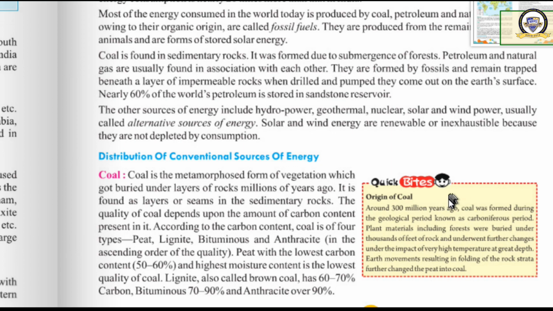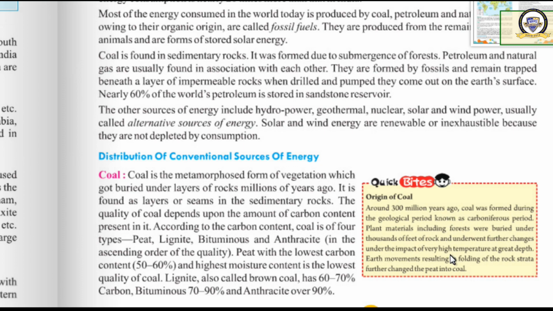Clear now? Peat is the last one to be formed. So is that a good quality? No, it has very little carbon and a very high amount of water. As we move down, what will happen? The amount of carbon increases and the amount of water decreases. So as we move down, here we can see the good quality or the best qualities of coal.